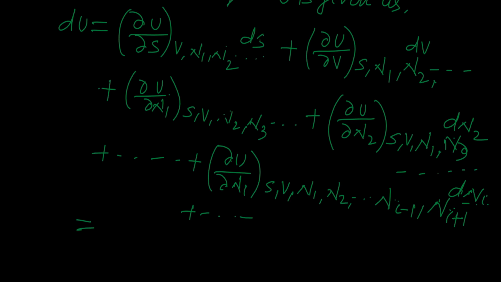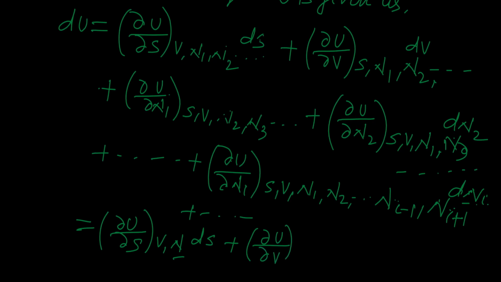The first term will be del U by del S at constant V, n, into dS. Plus the second term, del U by del V at constant S, n, into dV.